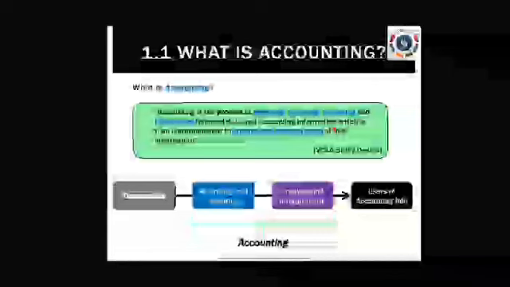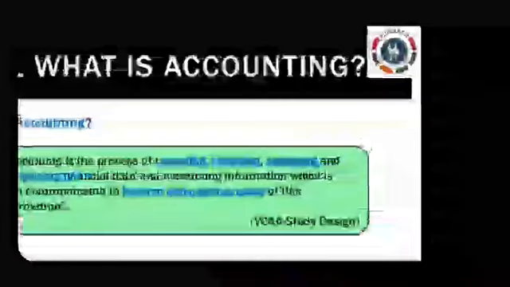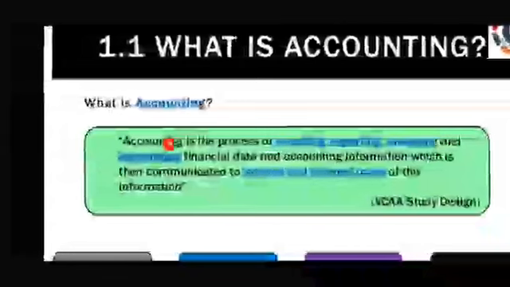Another thing is interpreting, which means suggestions and findings. What are the findings? Through transactions, the accountant finds some information. If the electricity bill is too high, he has to report to the top level management: this month we incurred a very high electricity bill, so we have to reduce our electricity bill in future. Like that he has to inform.